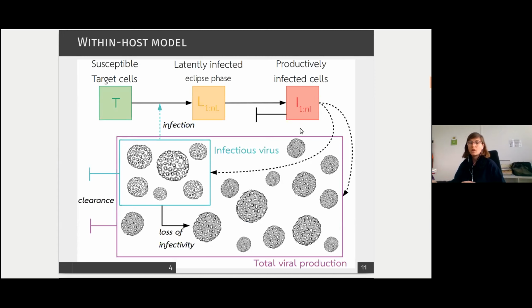And by then, it's producing two types of viral particles, the infectious ones, which can infect new cells, and the non-infectious ones. And so as you can guess from the two types of data I presented just before, we will fit the TCID50 measures, so the infectious titers, to the infectious virus in our model, and the RT-qPCR will be fitted to the total viral production. So the infectious virus have the possibility to lose their infectivity and become non-infectious. And the two types of viral particles are cleared from the system by the host at a common rate.